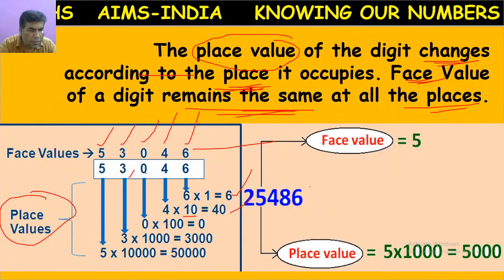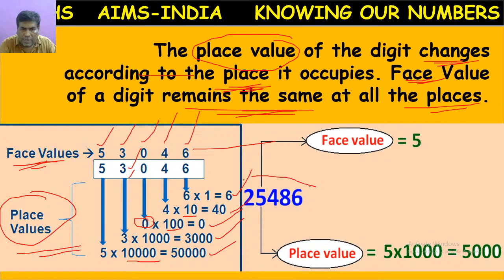Now here 0. Already we have told yesterday, 0 may be in any place; if it is multiplied with 100, its value is 0. Now where is 3? 3 is in the thousands place, so its place value is 3,000. Where is 5? 5 is in the ten-thousands place. Its place value is 50,000. So like that, we can differentiate face values and place values.